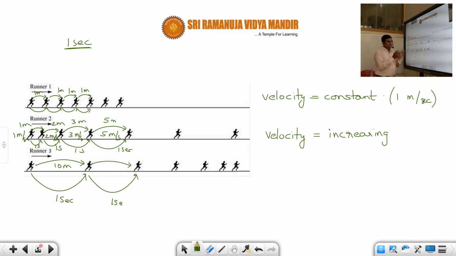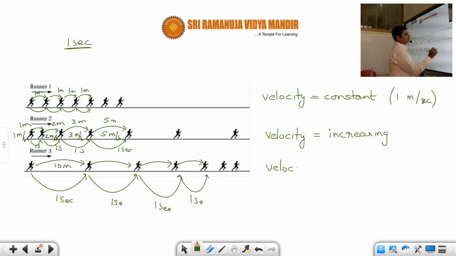Just by seeing the diagram, we can tell that he is reducing his speed. His velocity is getting decreased. In the next second, his distance is less, and in the next 1 second, his distance covered is much less than the previous second. So his speed, or his velocity, is decreasing. Correct or not, students?